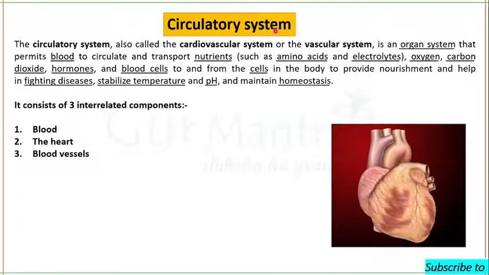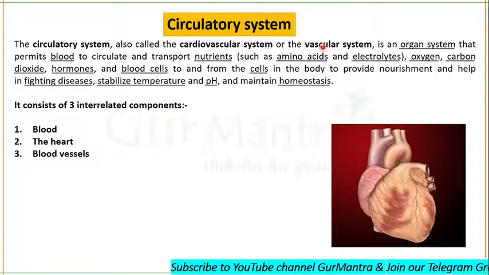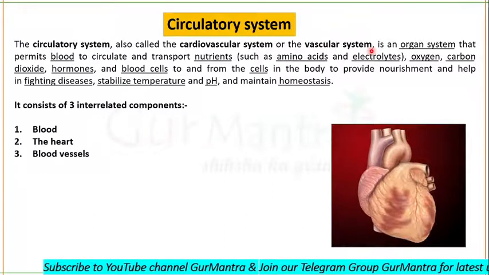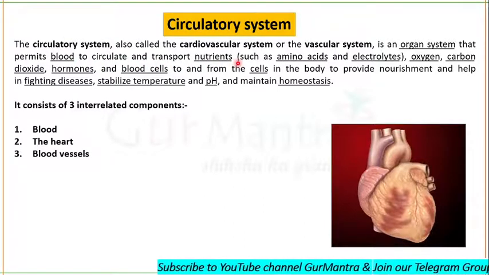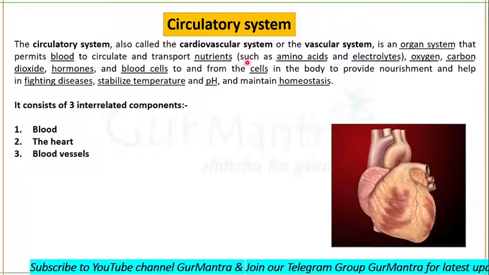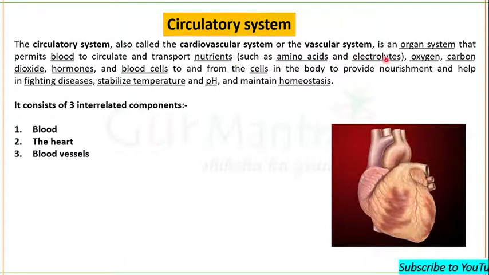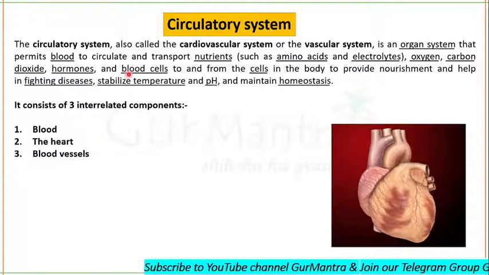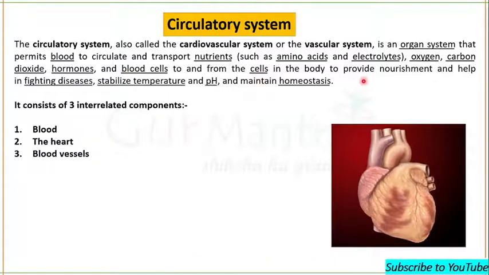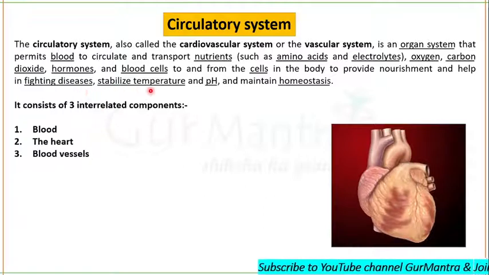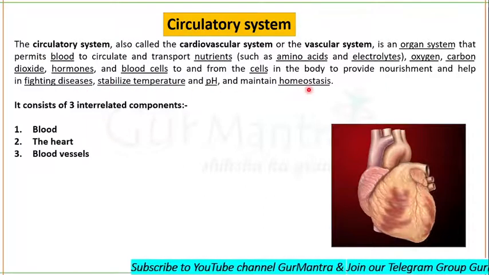This circulatory system is also known as the cardiovascular system or the vascular system. It is an organ system that permits the blood to circulate and transport nutrients. Blood can transport nutrients like amino acids, different electrolytes, oxygen, carbon dioxide, hormones, and blood cells to and from the cells in the body to provide nourishment and help in fighting diseases, stabilize temperature and pH, and maintain homeostasis.